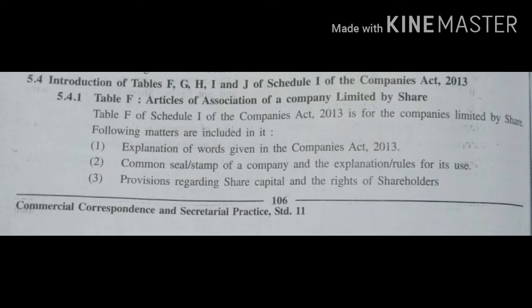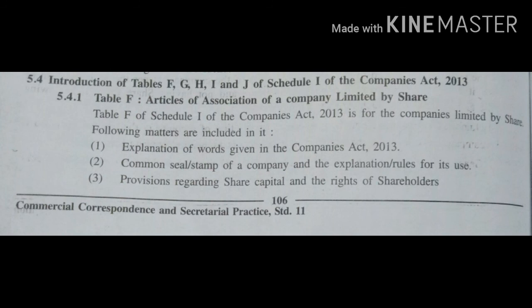First, let us learn about Table F. Articles of Association of a company limited by shares. The Articles of Association is a document showing the internal administration of a company. So at the primary level, the board of directors have freedom to decide policy and rules for the internal administration of their company. But there are various tables in Schedule I of the Companies Act for different types of companies.